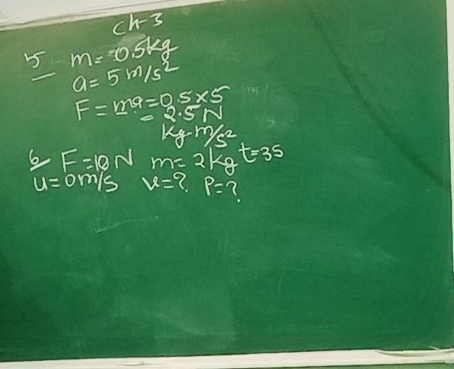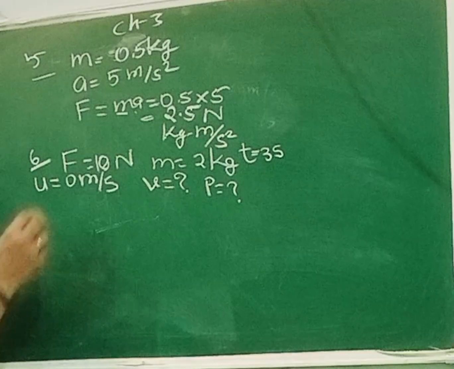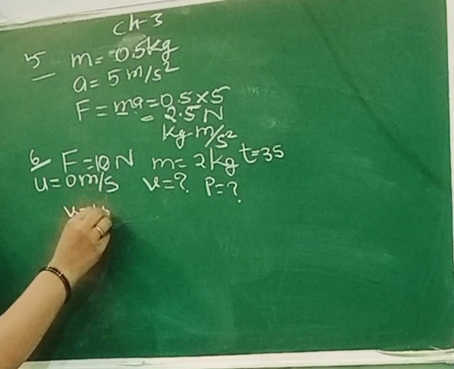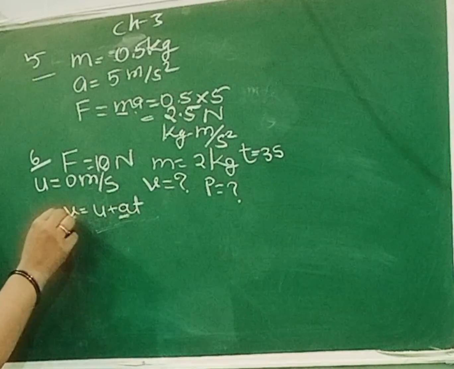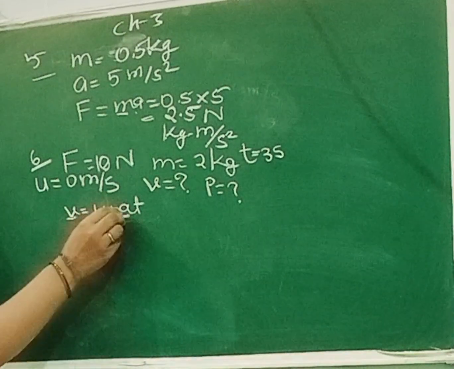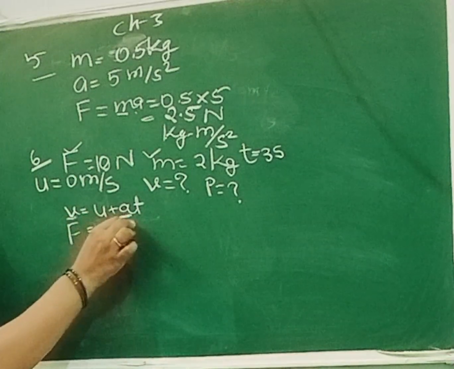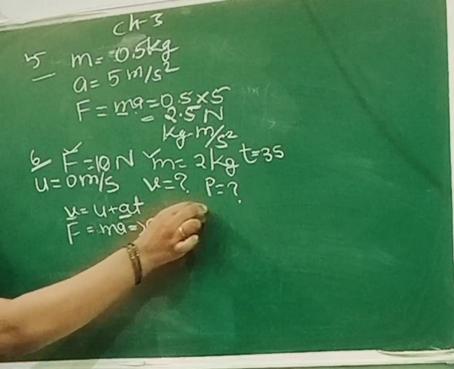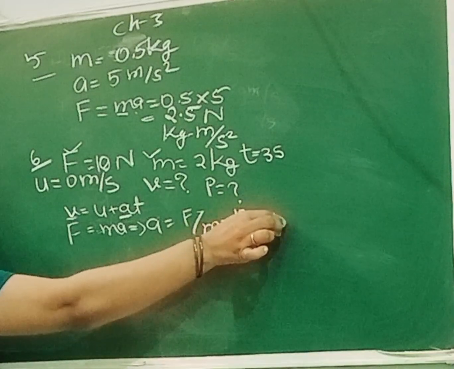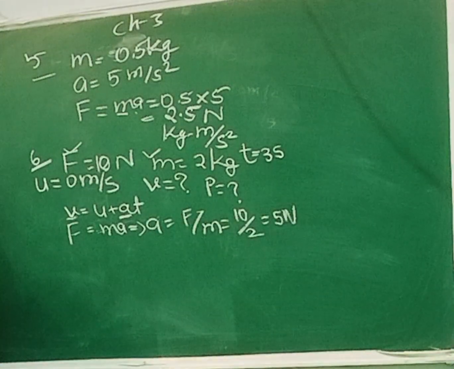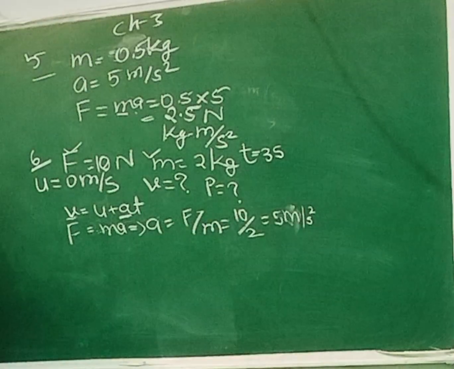Okay, so first you will find out the velocity. For velocity, you need v is equal to u plus at, but here we don't know a, and v also. So from here we can find a. We know that F is equal to ma, so a is equal to F upon m. F is 10, m is 2, 10 by 2 means 5. Sorry, a is equal to 5 meter per second square. So this is your acceleration.